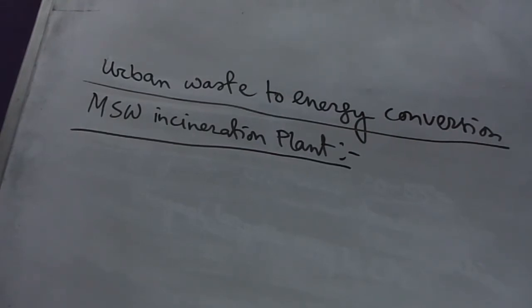Disposal of MSW is a major problem in big cities where large quantities of waste are to be disposed of far away from the city center.